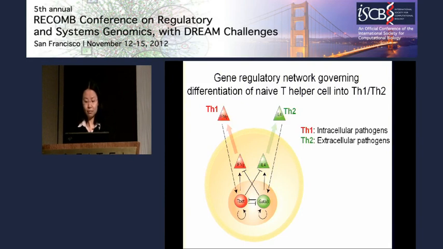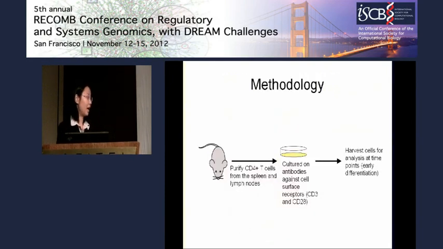To test these predictions, we examined the differentiation of T helper cells in cell culture, by isolating naive T helper cells from the mouse spleen and lymph nodes and culturing them on a Petri dish coated with antibodies against cell surface receptors such as CD3 and CD28. The function of these antibodies is to induce clustering of these cell receptors, thus activating them, leading to activation of these cells. This whole differentiation process usually takes a couple of weeks.